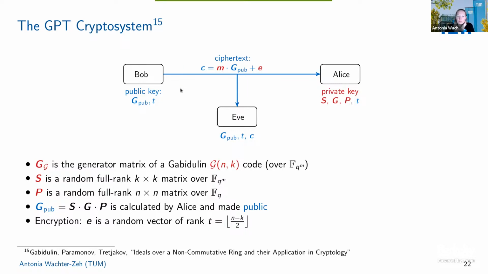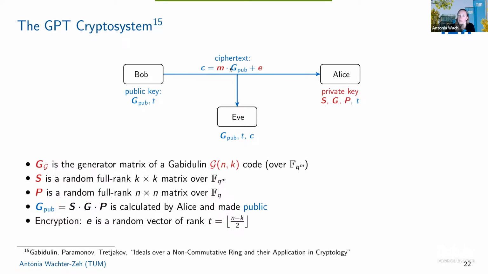So now the difference to classic McEliece, as I presented it before, is that this G matrix is the generator matrix of a Gabidulin code. And instead of having a permutation matrix here, we need a random full rank matrix over the base field. That's important, that it's over the base field. And then again, G_pub is the product of these matrices and made public by Alice.